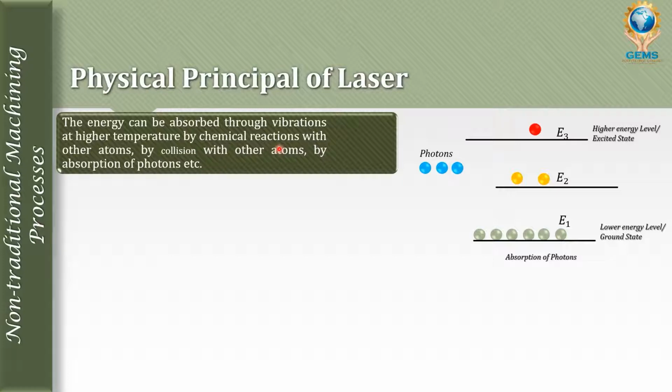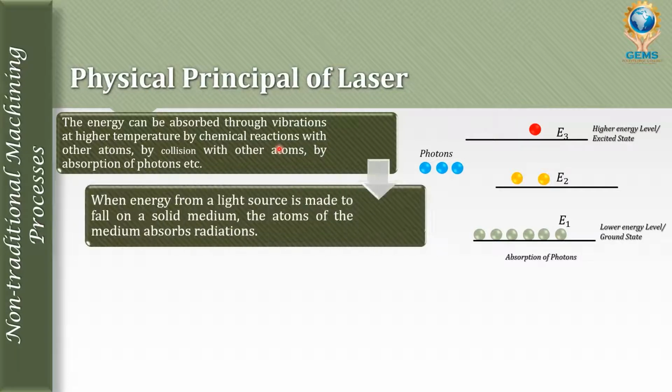When the atoms are vibrated at high temperature, the energy will be absorbed, or by chemical reaction with other atoms, or by collision with other atoms, or by absorption of photons from the external side or external force. So this energy can be in the form of different energy, meaning the energy which is absorbed by the electrons.